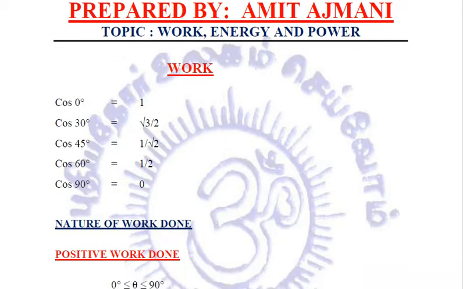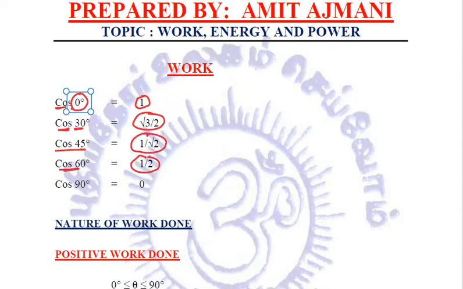Now we will be given different values of theta. You must know the various values. You must learn this. If the angle is 0 degree, then cos 0 degree is equal to 1. If the angle theta is 30 degree, cos 30 degree is root 3 by 2. For cos 45 degree, the value is 1 by root 2. For cos 60 degree, the value is 1 by 2, and cos 90 degree is 0.